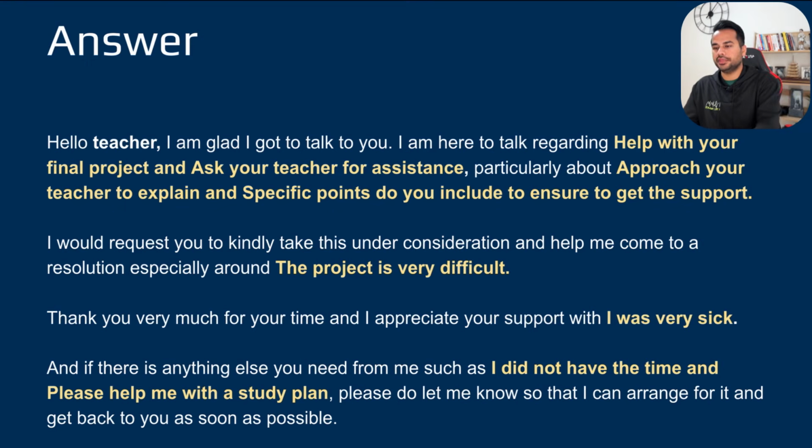Then, particularly about approach your teacher to explain and specific points do you include to ensure to get the support. These 4 phrases were directly from the question itself. Now let's look at the next sentences where I've included the phrases from my own side. I would request you to kindly take this under consideration and help me come to a resolution, especially around the project is very difficult. Just added my 5th phrase in it.